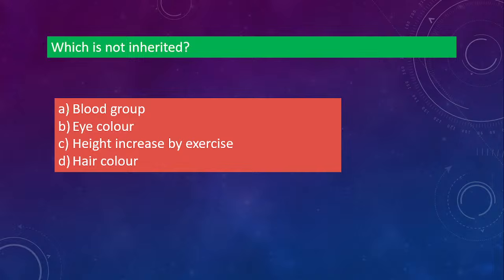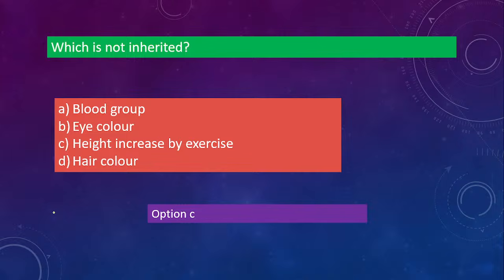Option A, blood group. Option B, eye color. Option C, height increased by exercise. Option D, hair color. Which one will not be inherited? That means we are talking about acquired traits. It is option C, height. Height is not transferred to the offspring, right?